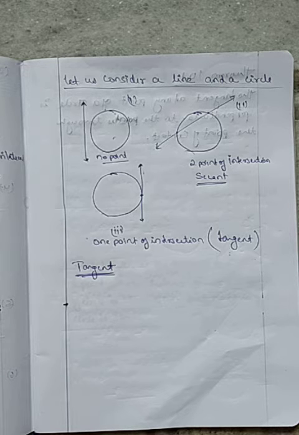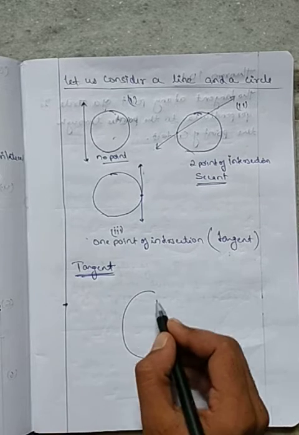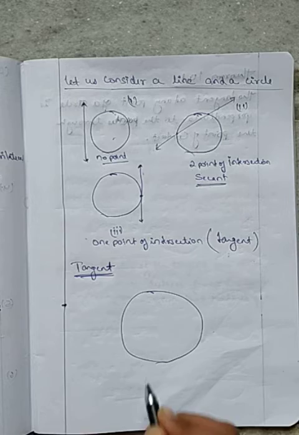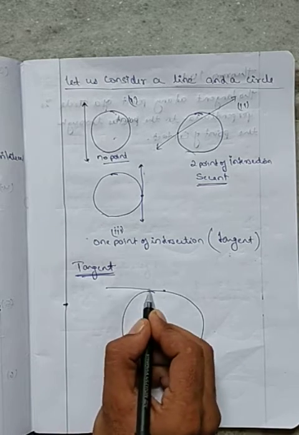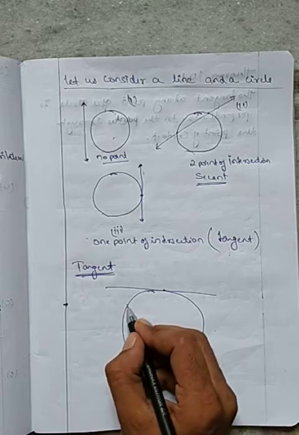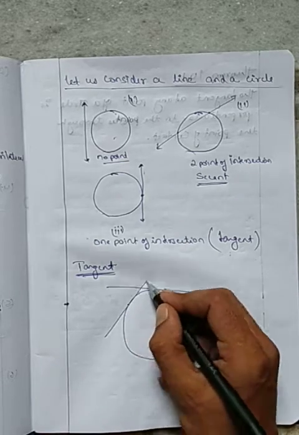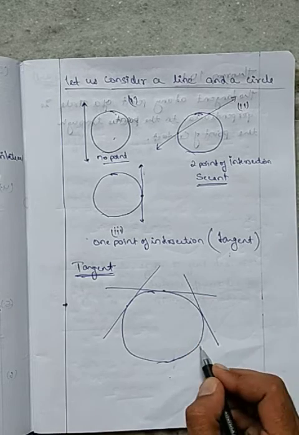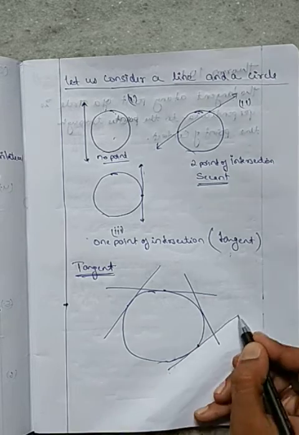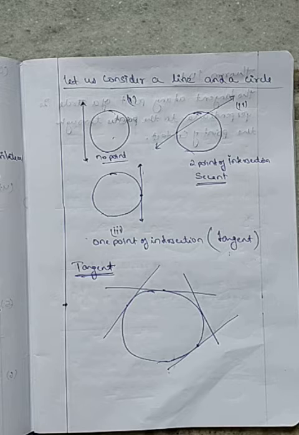So the first question that comes into my mind is, how many tangents are possible to a circle? If I have a circle like this, how many tangents are possible? If I call up a student, he will take a point and draw a tangent like this. Another student may take a point here and draw a tangent like this. Another student may take a point here and draw a tangent like this. So many tangents can be possible.